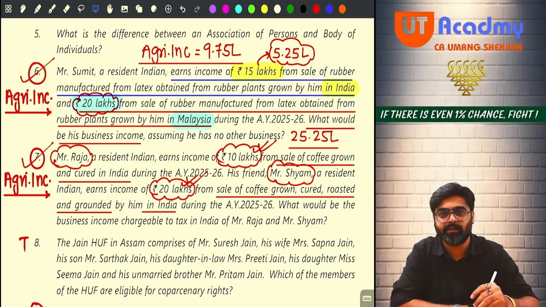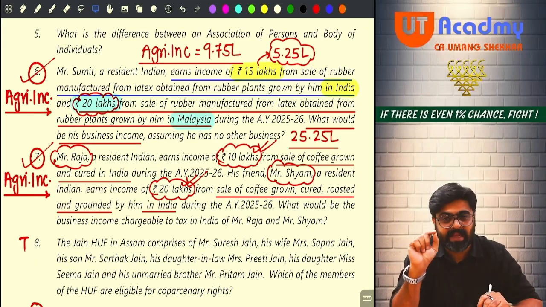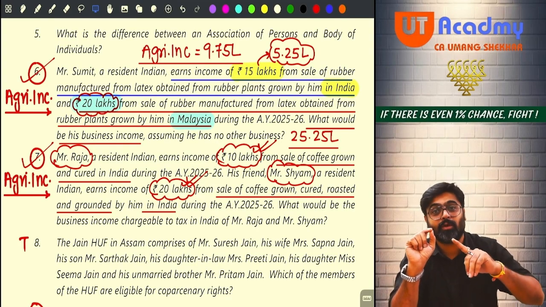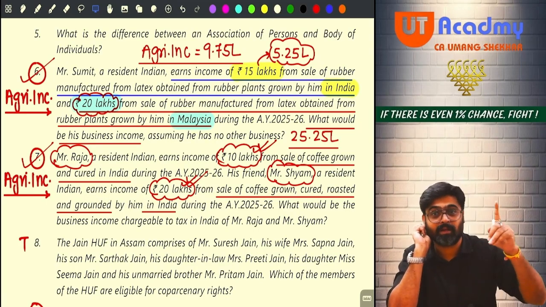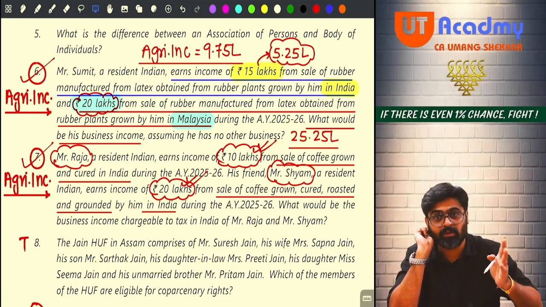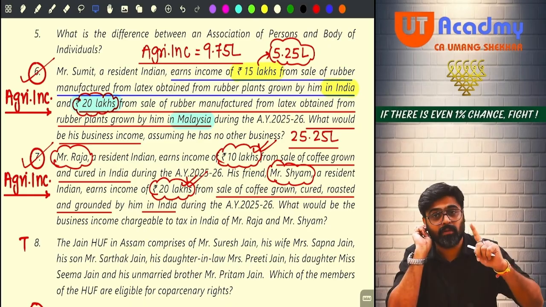which you are ignoring. See, every single thing given in your question has some importance. Don't try to be over smart with the examiner. Sometimes the examiner is smarter as compared to us. Sometimes, no, he's always smarter than us. So he can put you in real big problems.